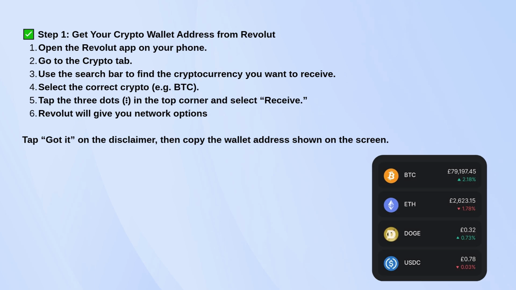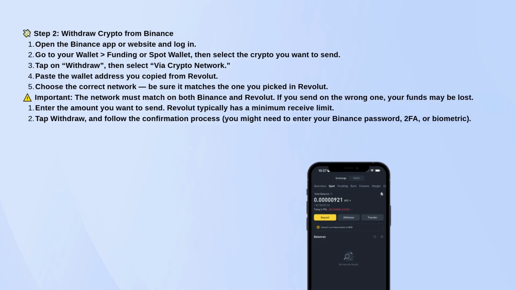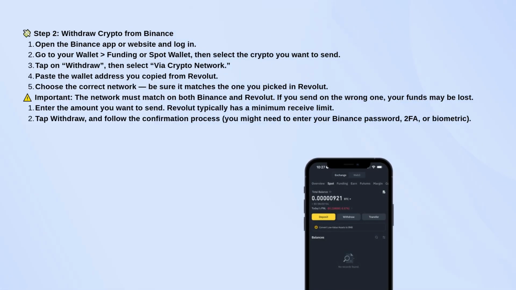Now, hop over to your Binance account. Go to your assets, find Bitcoin, and hit Withdraw. When it asks you to send via crypto network, paste the BTC address you copied from Revolut. Binance usually picks the right network automatically. Just double check it says Bitcoin network and not something else.